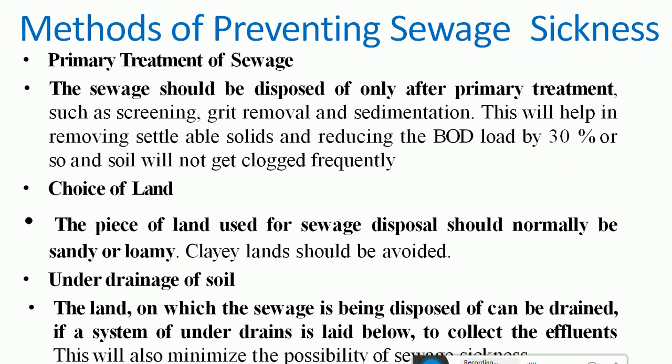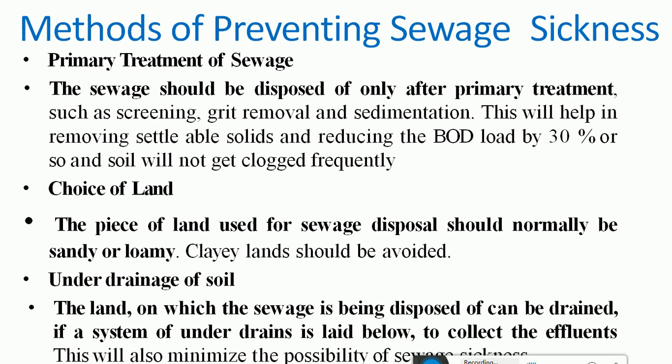So how to avoid this sewage sickness? For this we should choose the primary treatment of sewage. That means we should not directly discharge the wastewater. We should give some preliminary or primary treatment, such as screening, grit removal and sedimentation. This will help in removing settleable solids and also reducing the BOD level by up to 30% and more, and the soil will not get clogged frequently.